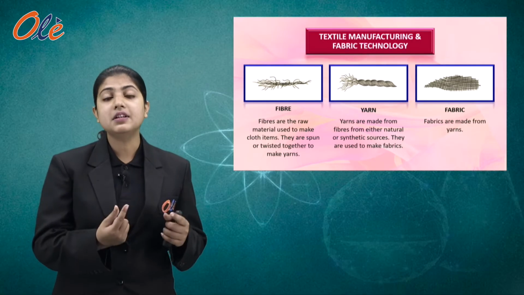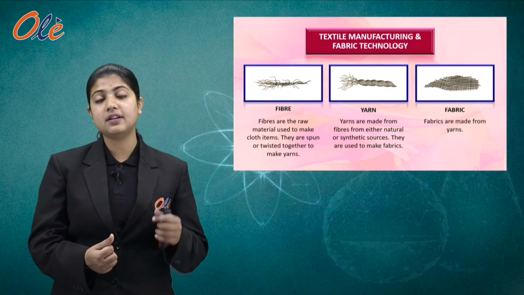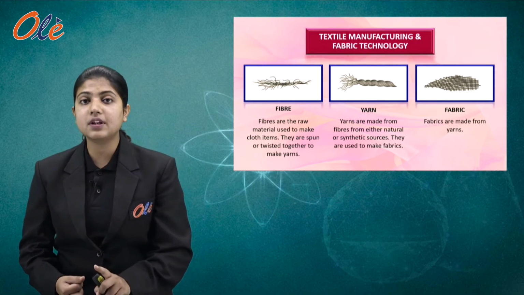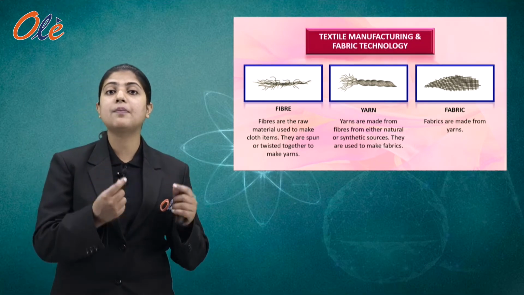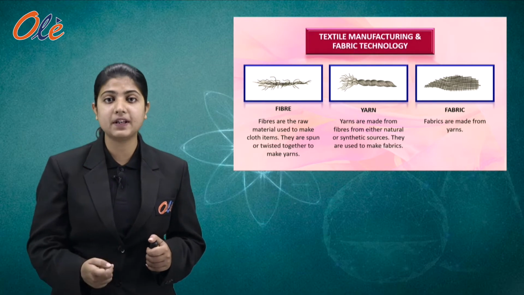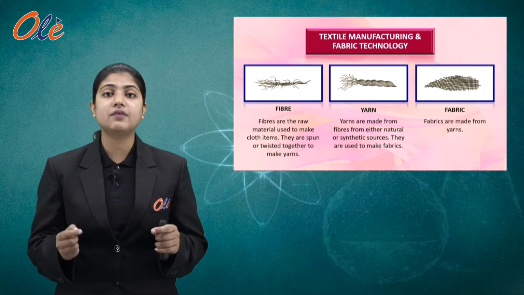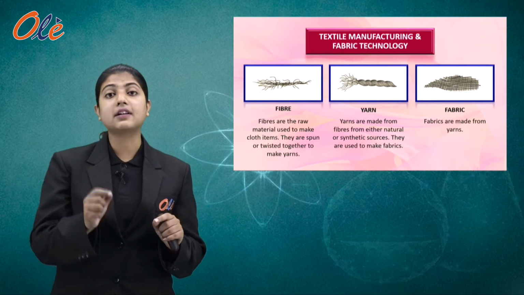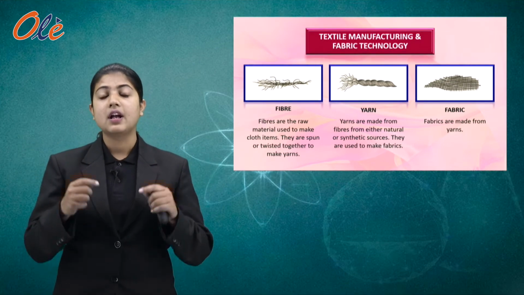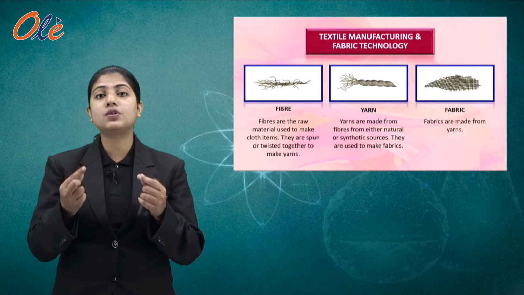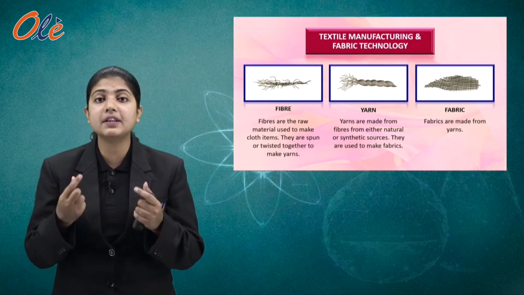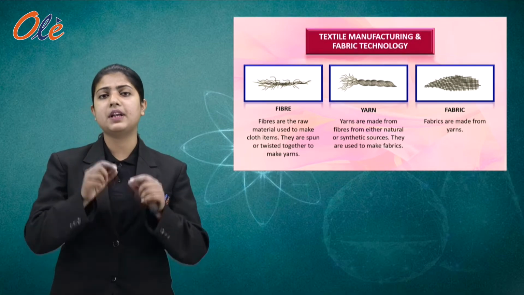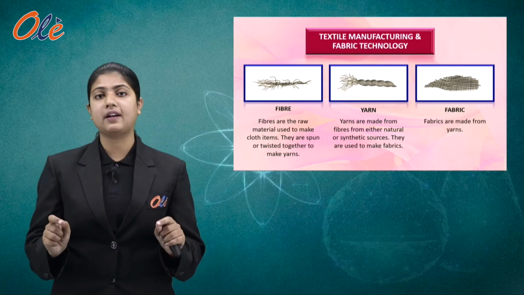Whenever we spin the fibers together and make them into yarn, that particular process is known as spinning, right? So here what we do, we take very thin threads that are known as fibers and we spin them together to make a strong thread.